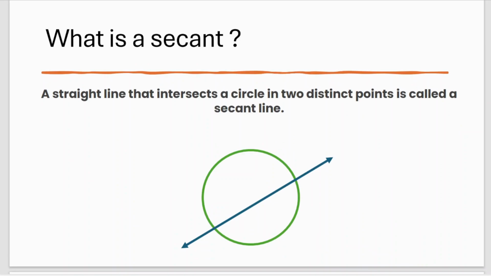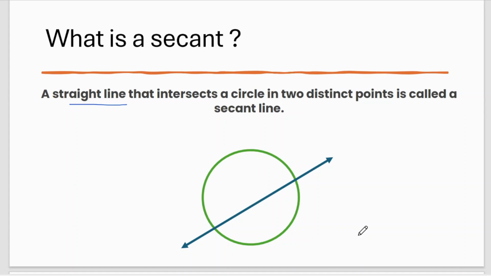What is a secant? Now, we have understood a chord was a line segment. But a secant is a straight line, and we know a line has no fixed end point. That means it can be extended in both directions infinitely. So a secant is a straight line